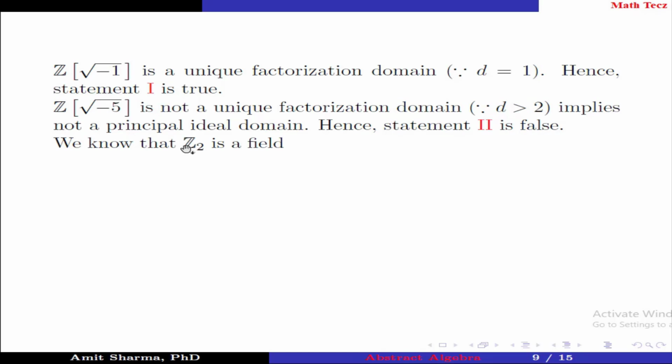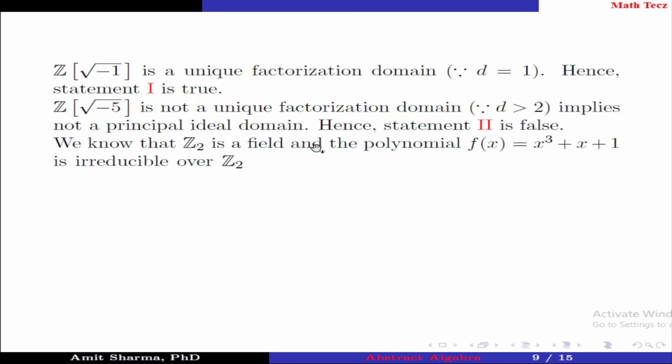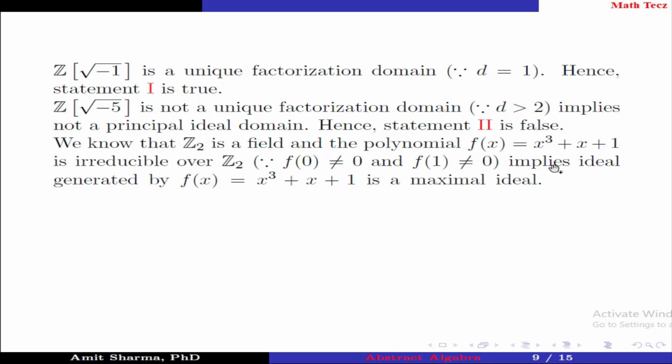We know that Z2 is a field and the polynomial f(x) equal to x^3 plus x plus 1 is irreducible over Z2 because f(0) is not equal to 0 and f(1) is not equal to 0, implies the ideal generated by f(x) equal to x^3 plus x plus 1 is a maximal ideal. Hence, statement 3 is true.